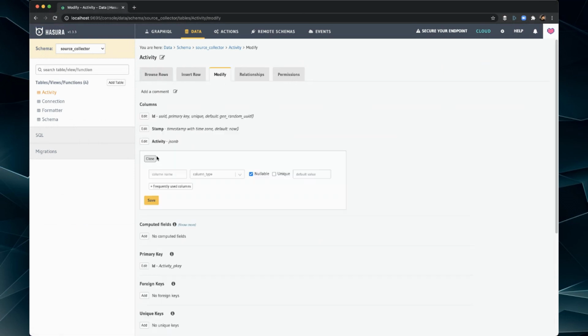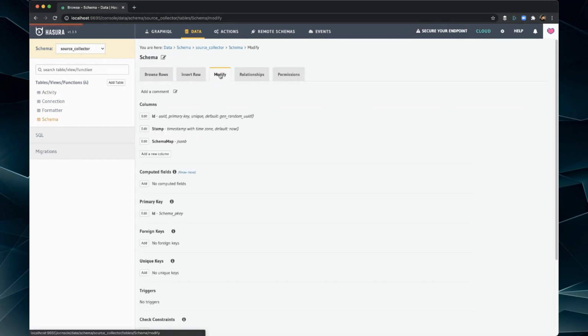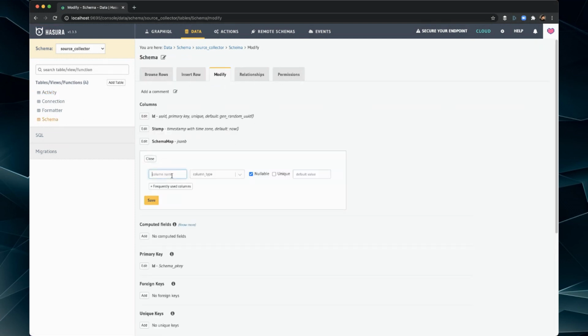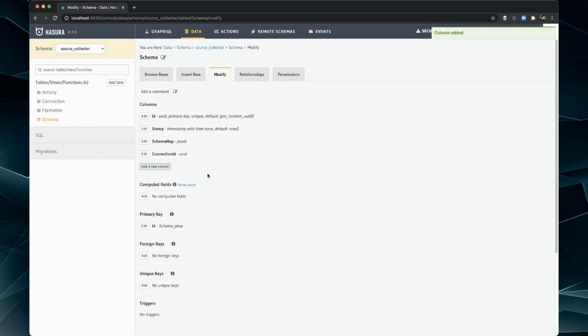Let's do modify. We're going to add a new column. And let's see here. What am I in? I'm in activity, right? Activity doesn't need a new column, but schema needs one. So let's do this and add column. We'll call it connection ID, UID. There's no data in there, so I can take nullable off. It will be required then. And I'm going to save it. There we go. Then close.